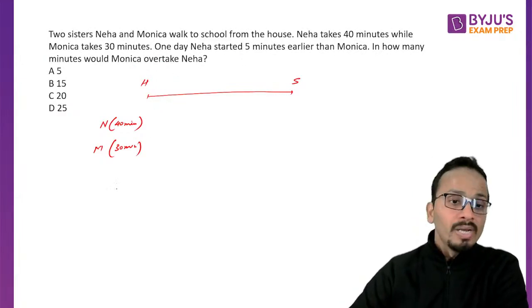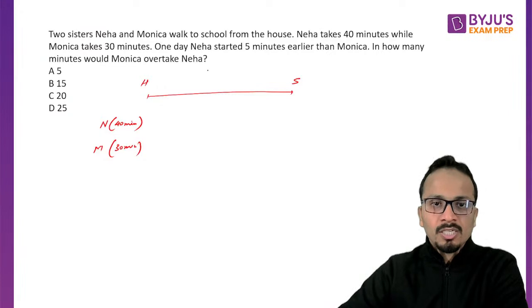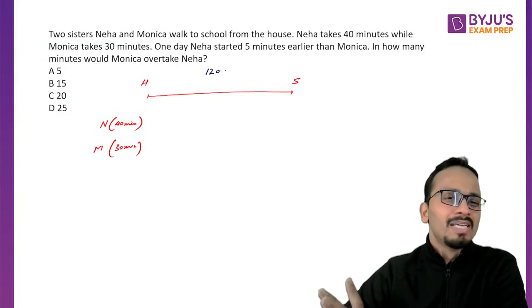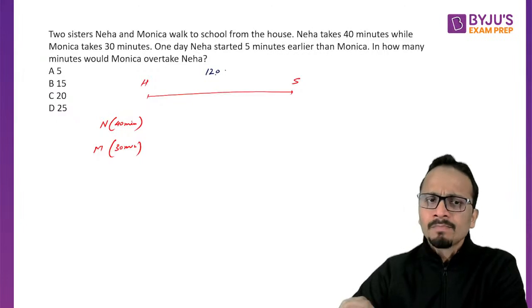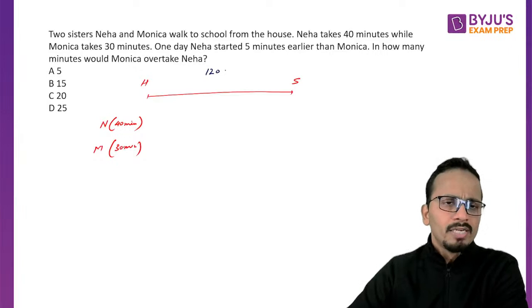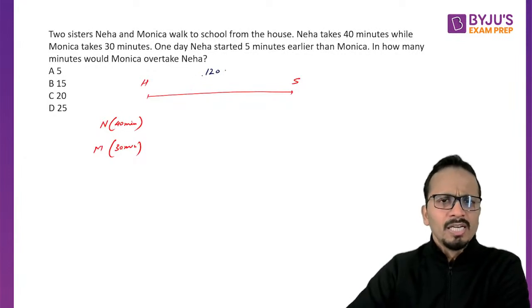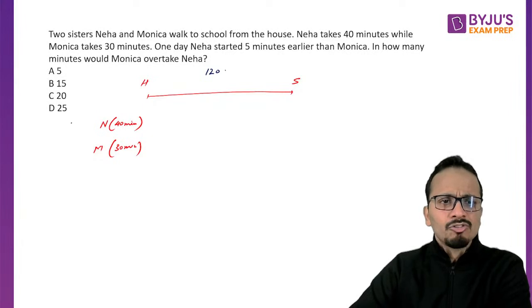Now, what I do in such type of questions is I start by assuming the total distance. So I'm assuming total distance as 120 meters, kilometers, doesn't make any difference. So 120 is the total distance. Why 120? Because the times of Neha and Monica are 40 and 30, and 120 is the LCM of these two. 120 is divisible by 40 as well as 30. So speed of Neha kitni ho jayegi? 120 upon 40, that is 3. And speed of Monica will be 120 upon 30, that is 4.